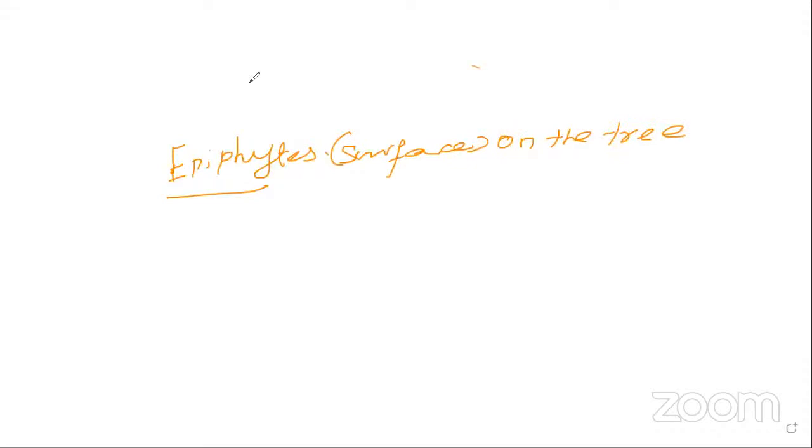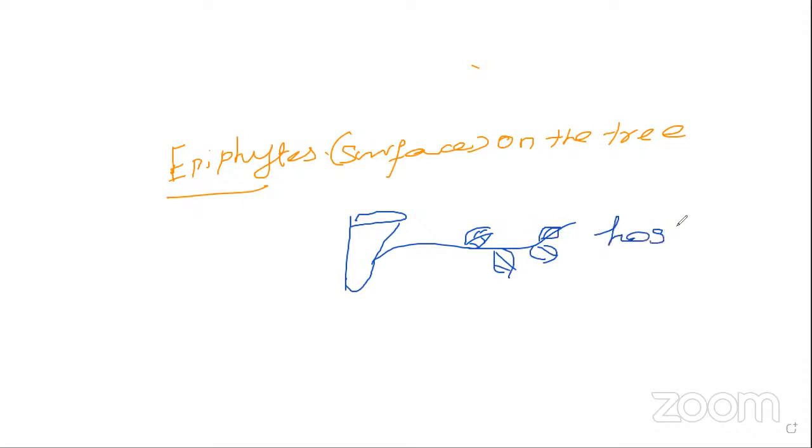Some plants can grow on a tree. Take an example of any one of the branches. Just imagine this is a branch. Take the example of a mango tree. Imagine this is the host.